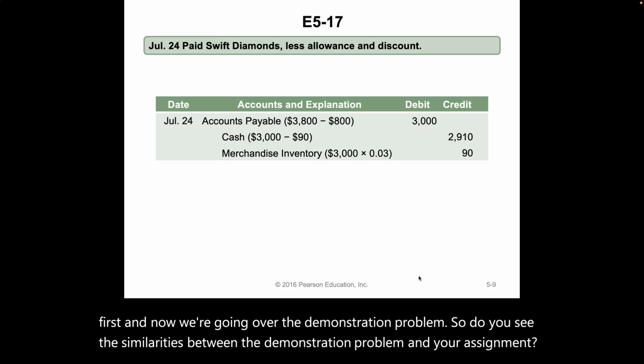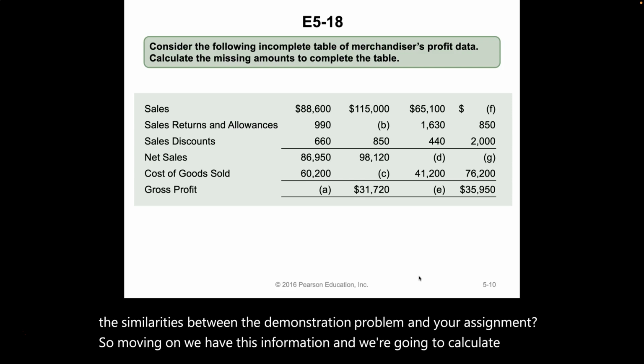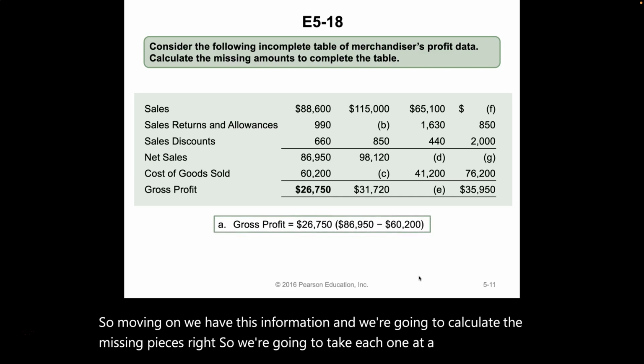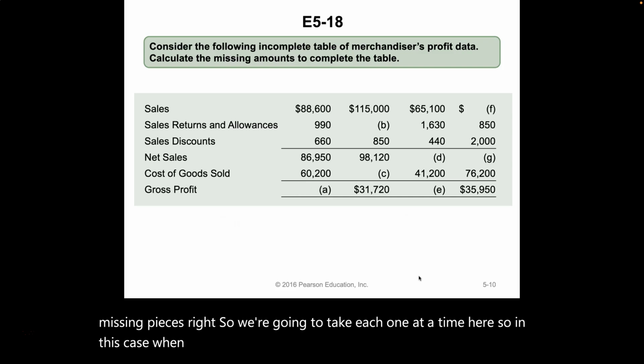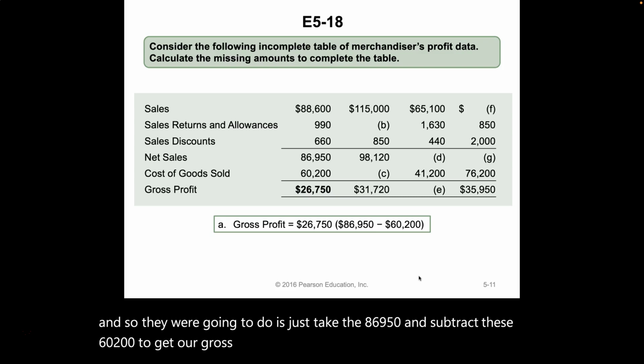Okay. So moving on, we have this information and we're going to calculate the missing pieces. We're going to take each one at a time. When we're looking at A, we're just going to take the $86,950 and subtract the $60,200 to get our gross profit of $26,750.